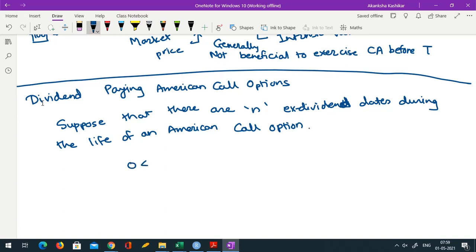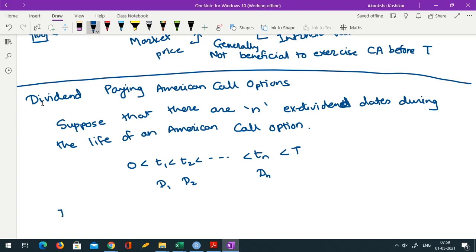Suppose those are denoted by 0, T1, T2 up to Tn and capital T, and the dividend amounts are D1, D2 up to Dn. They need not be the same. A person will receive the ith dividend if he is holding on to the option at time Ti.